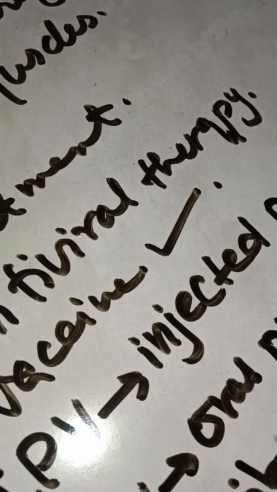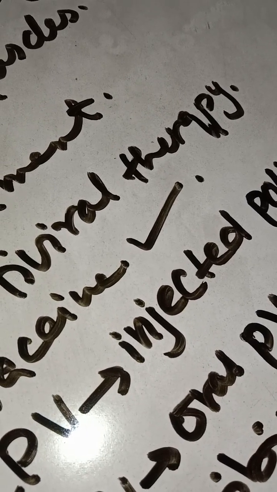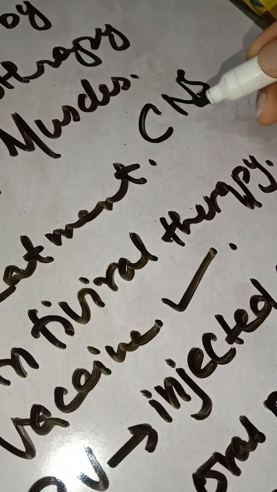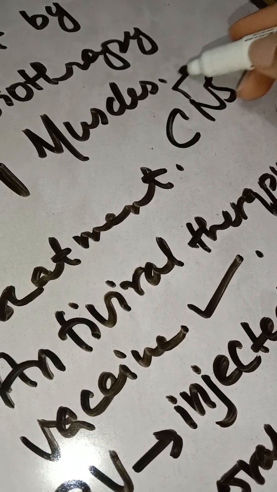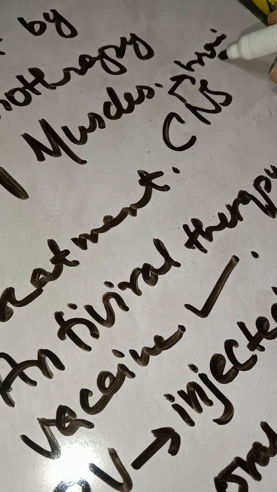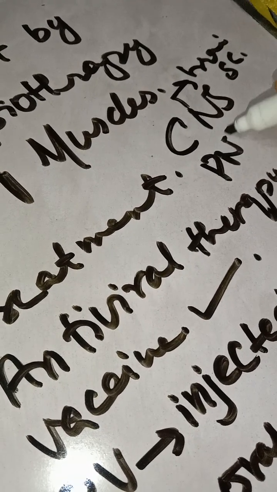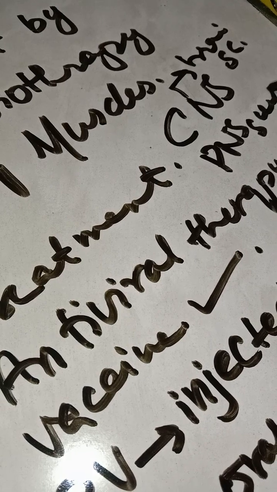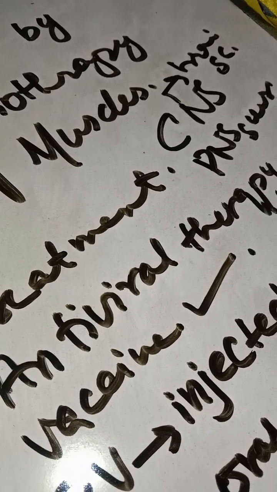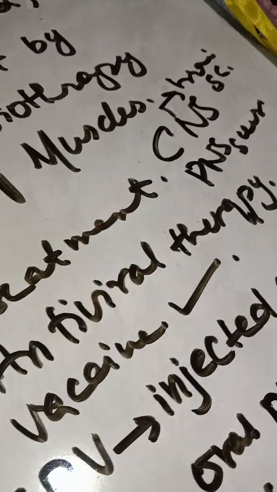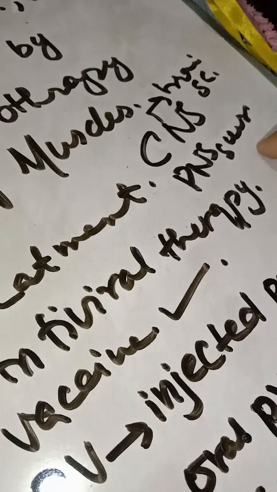Okay, so these are the treatments of this. Basically, it destroys the CNS and the PNS. In the CNS we have the brain and spinal cord, and in the PNS we have the sensory nerves. So basically it destroys the CNS, with the spinal cord, and the PNS, in which the sensory nerves are present.